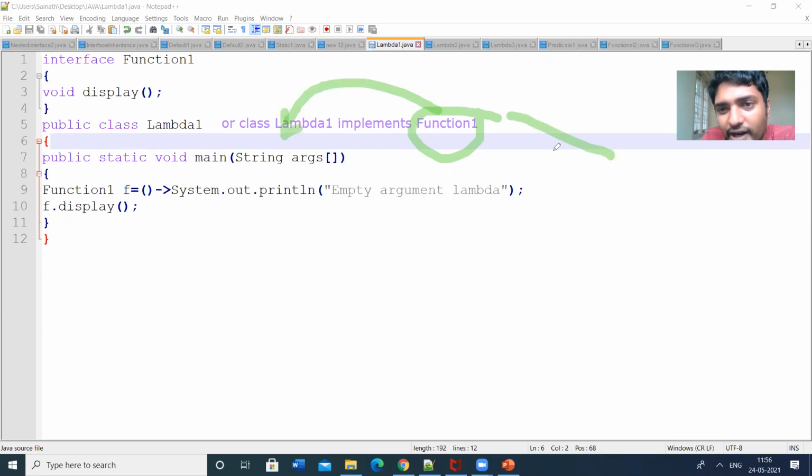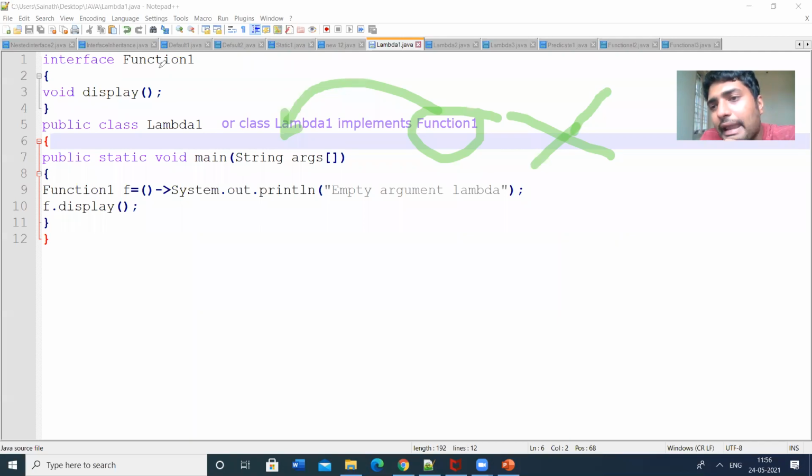This can be avoided whenever we use lambda functions or functional interfaces. With functional interfaces, there is no need to create a class and implement the interface method. Normally, if you want to implement the interface, we need to define a class and, in that class, define each and every abstract method. Using lambda methods, we can easily implement those abstract methods without that.